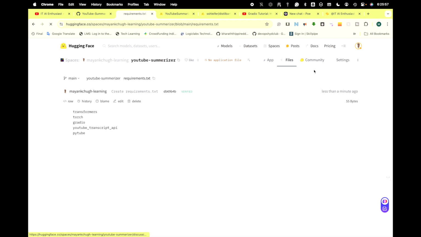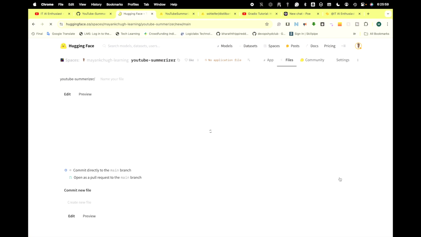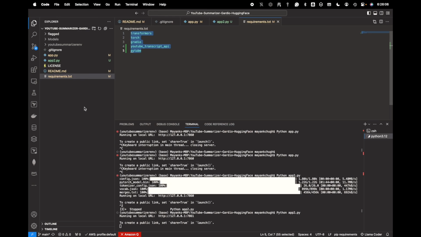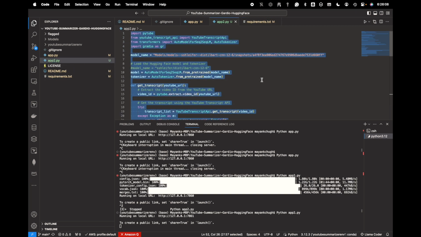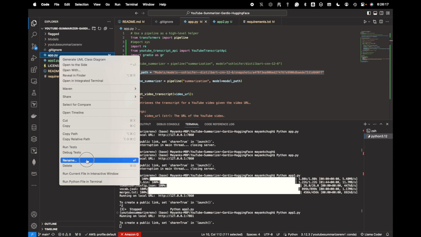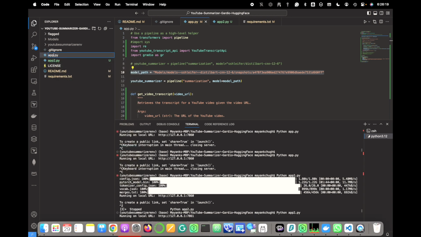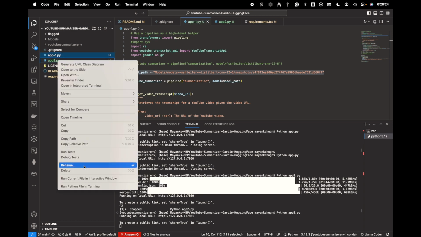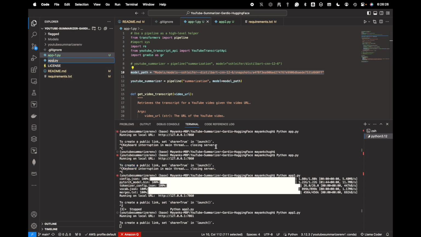The second file we have is app.py. We'll have the one app2.py. We'll copy this one. I'll make this one as 2 and the other one is 1. Rename to 1, and this one I'll make app.py so that there will be no confusion.